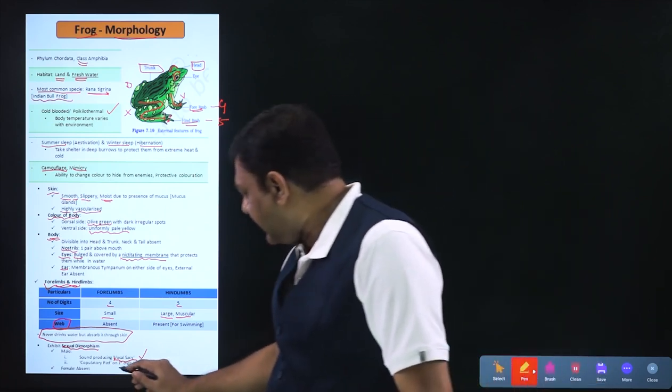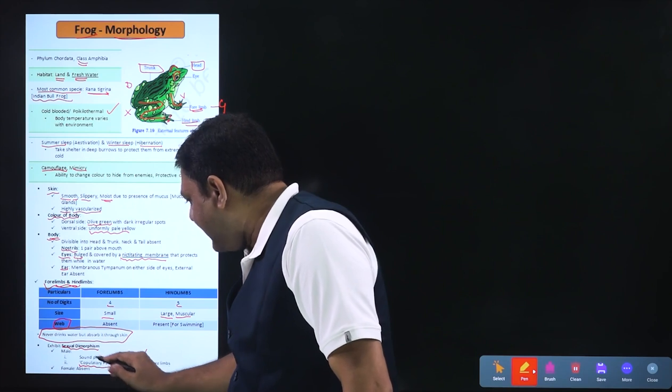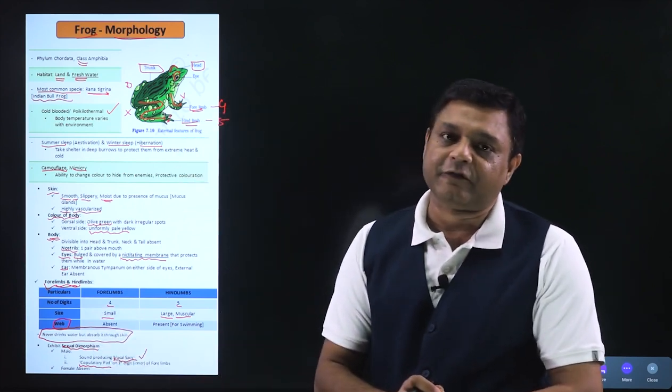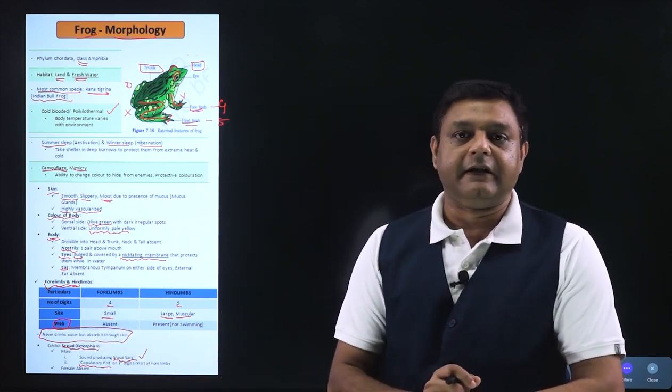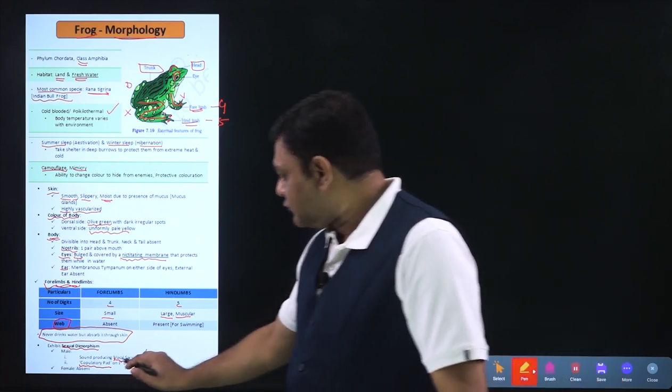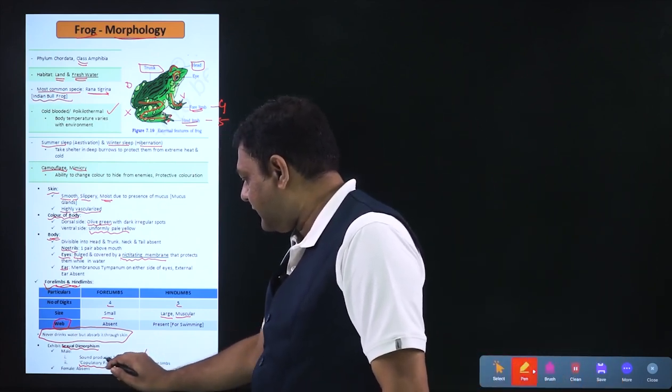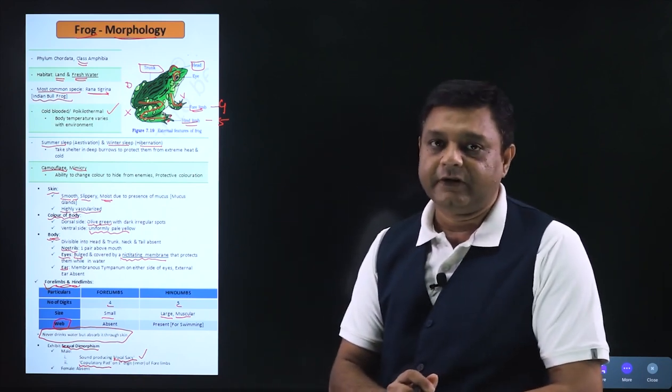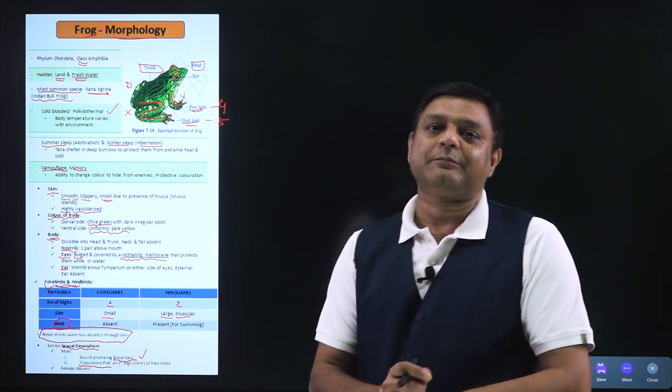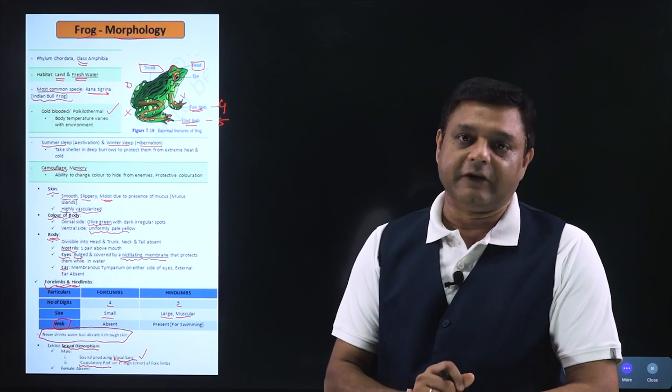Talking about the second character, copulatory pads are present in the case of male frog and these will be absent in the case of female. Now these copulatory pads help in the process of copulation, and copulatory pads are present on the first digit of the forelimb.